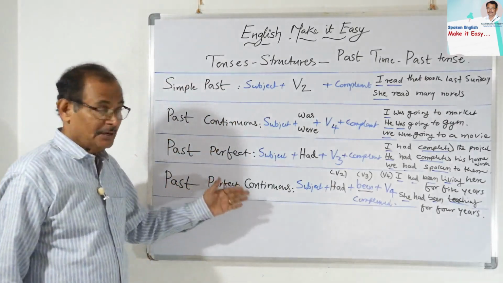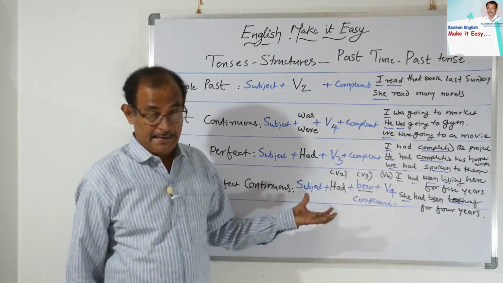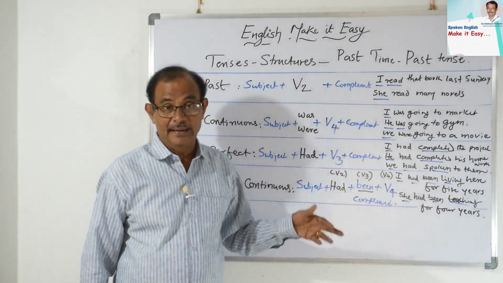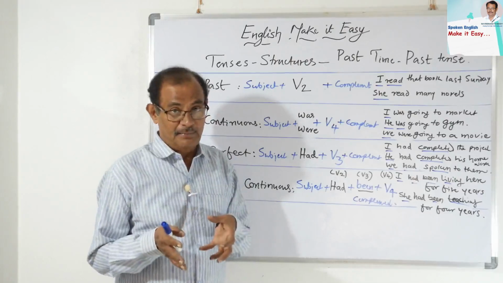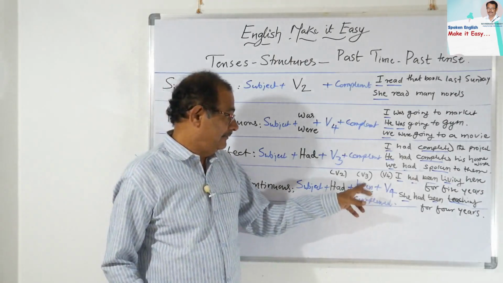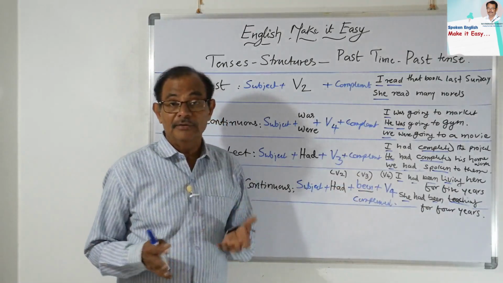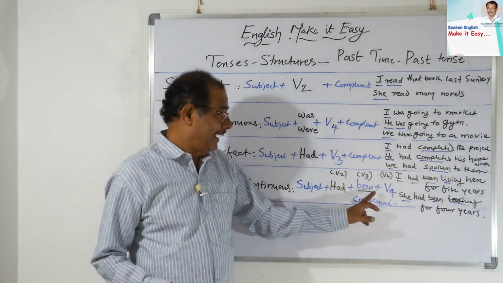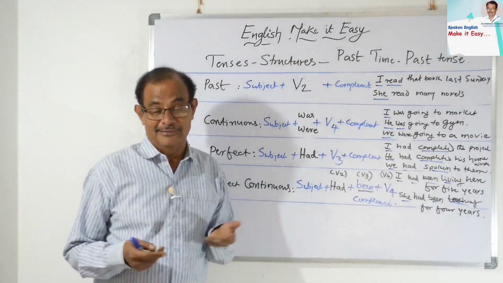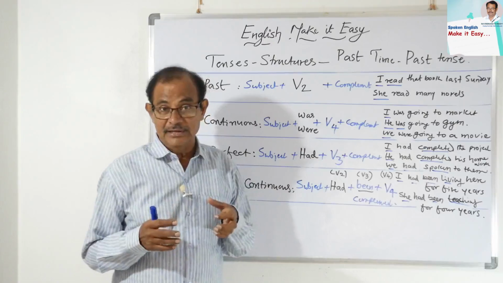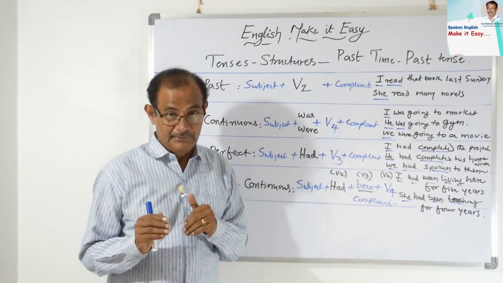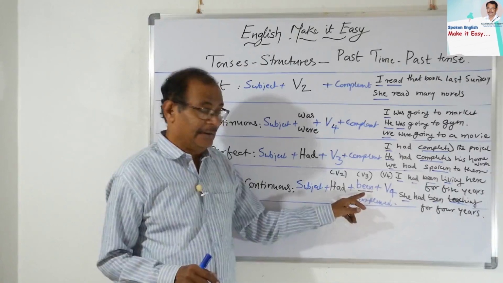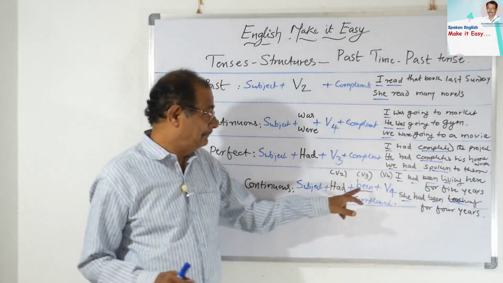Next come to past perfect continuous. Subject plus had plus been. See here, been. So been is the V3 of the be family. I wrote here V3 plus V4. So if you observe carefully, had is V2, been is V3, and we have to use the main verb in V4. So strangely, we are using two auxiliary families here. One is the have family, we have taken had, and the be family, we have taken been.